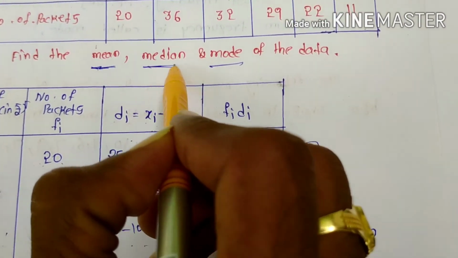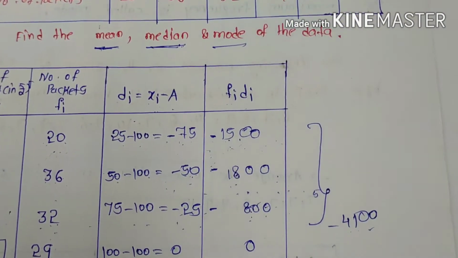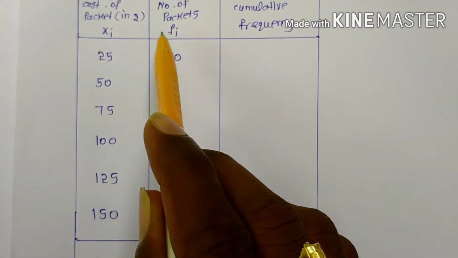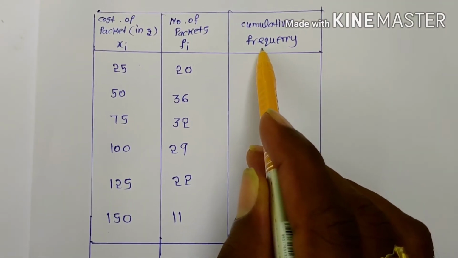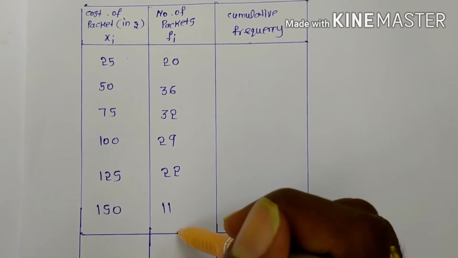Next I need to find the median. How can I find the median? You can check it. See here, to find the median, first we have to write the observations and frequencies. After that, we have to find the cumulative frequency. First, you can find the sum of the frequencies.